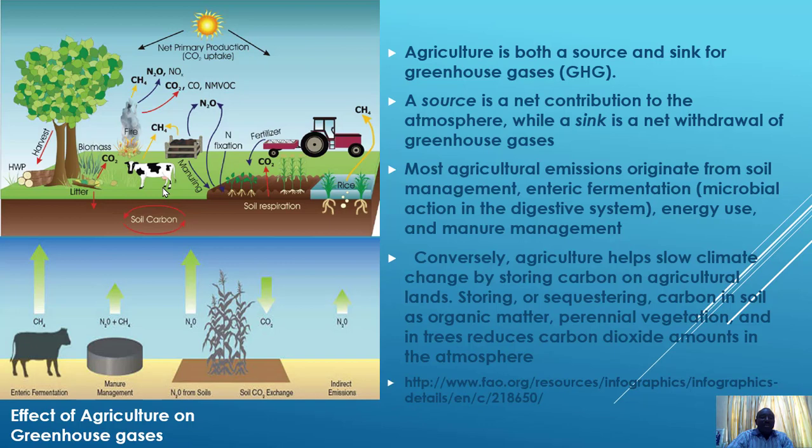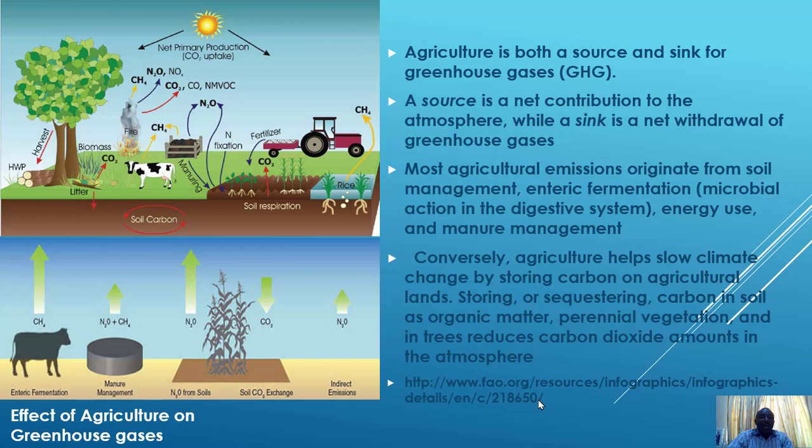This is another diagram that shows us how methane, nitrous oxide, and carbon dioxide are produced, and then how they are also absorbed from the atmosphere. There's a particular website here. I would like you to go through this website and look at some information about the different greenhouse gas production, and even how these greenhouse gases or carbon dioxide production are measured. You need to find out how they are measured.